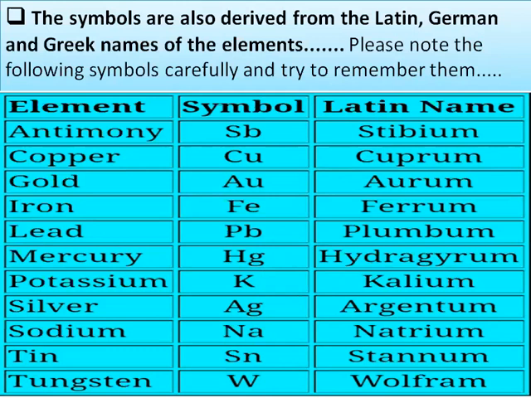Sodium, Na, Latin name natrium. Tin, Sn, Latin name stannum. And tungsten, W, Latin name wolfram. Kindly note down this table also, and learn or remember the symbols as well as the Latin names for future use and for further importance.